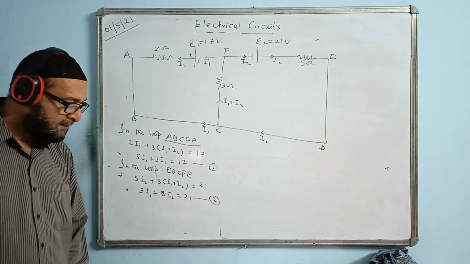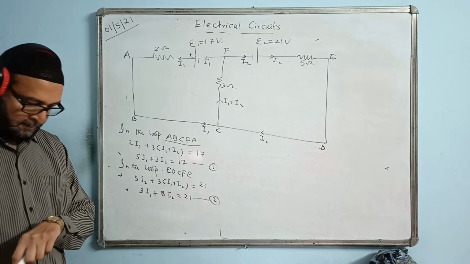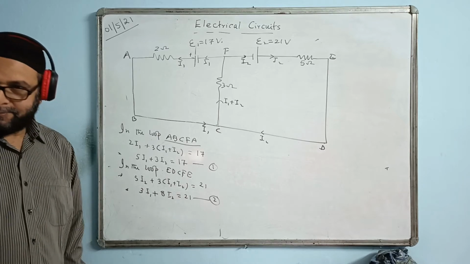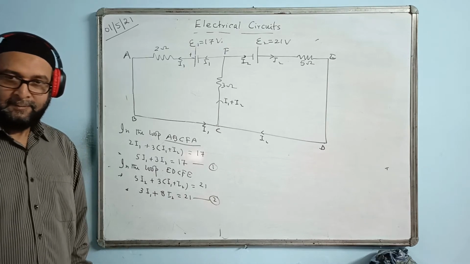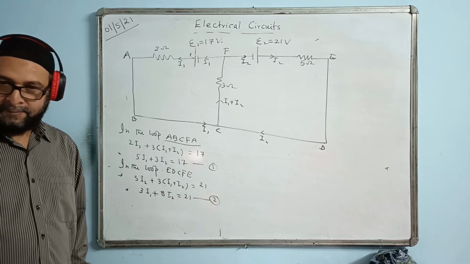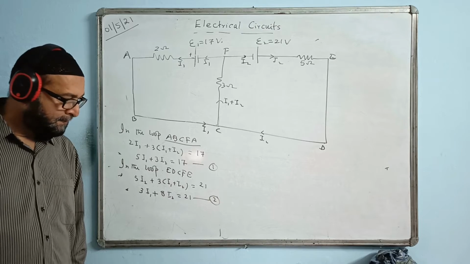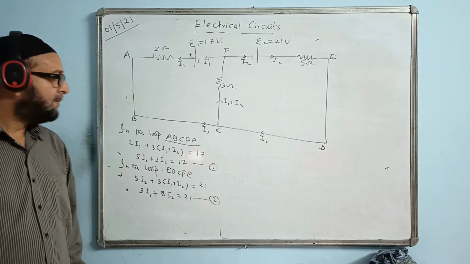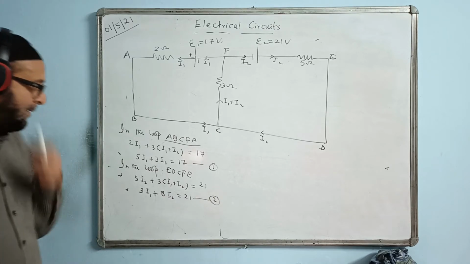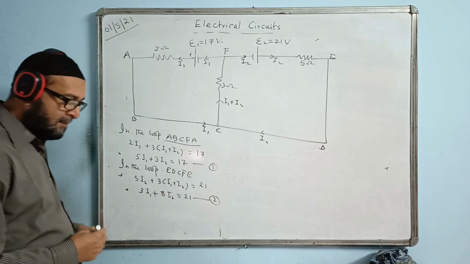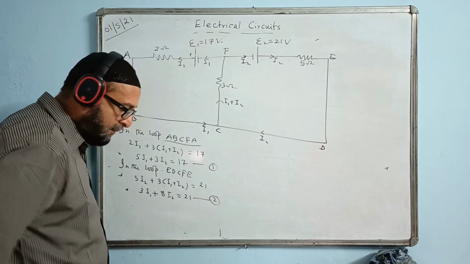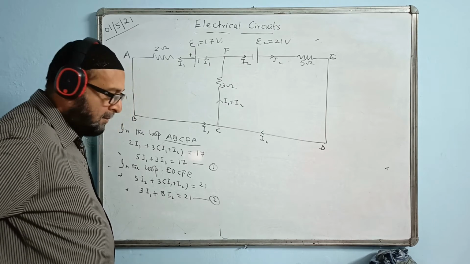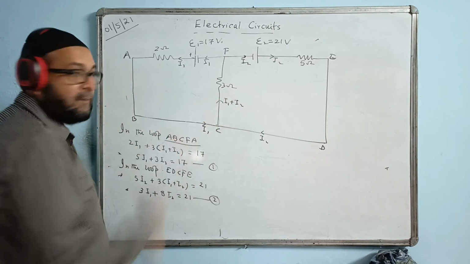Ashish, your answer? First find I1 and I2, and then add them together to get the value of I1 plus I2.